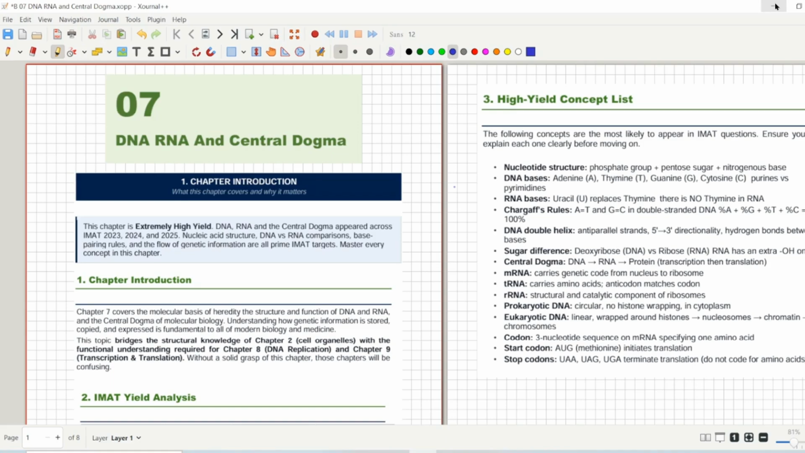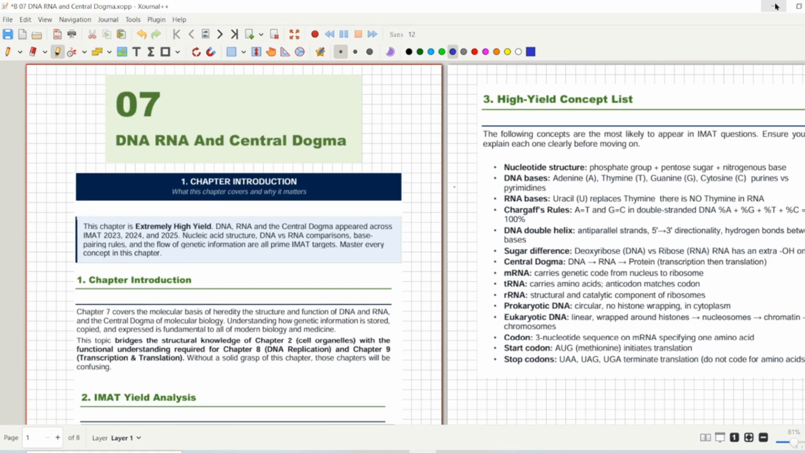Okay, so we are going to start our genetics portion from this chapter onward, and we will slowly build our base, and the base will start from chapter number 7, that is about DNA, RNA and central dogma. This chapter is going to be really important because it will create your basics, and then on those basics we will start building up your whole concepts.